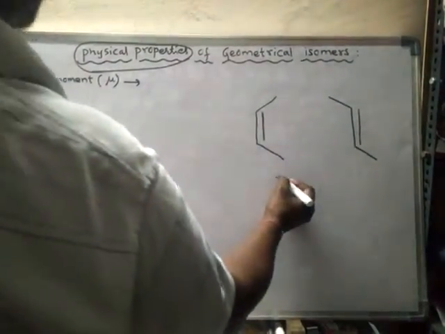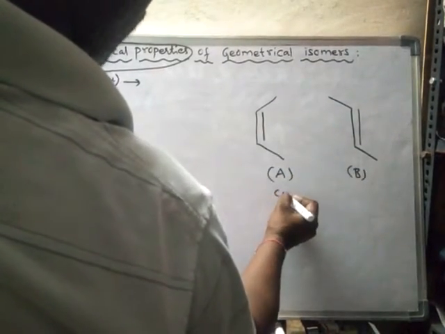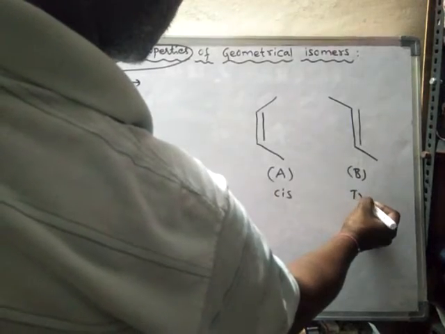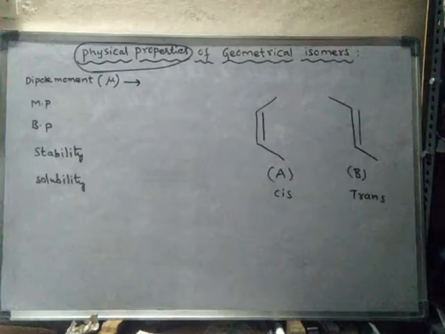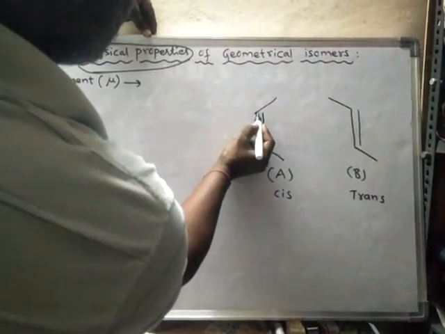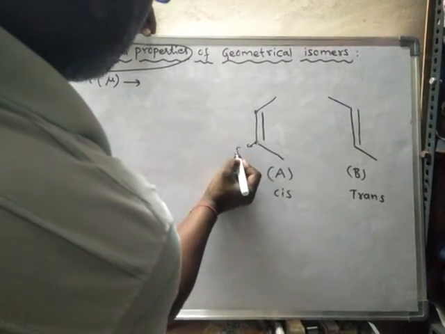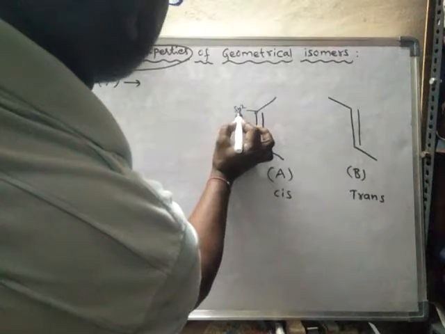Let us assume this as A and this as B. This is the cis form of 2-butene and this is the trans form of 2-butene.